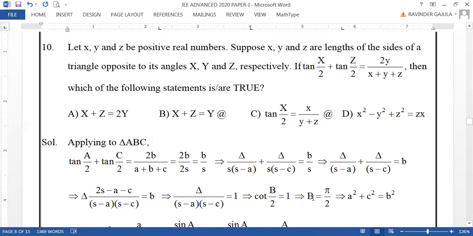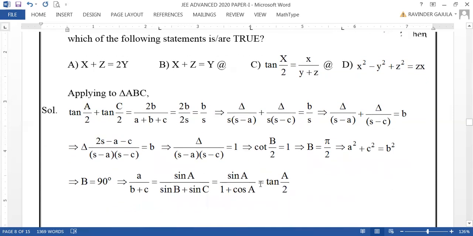When B equal to pi by 2, the triangle is a right angle triangle with the right angle at B. So small b is the hypotenuse. Then a square plus c square equal to b square, my dear friends. Then what you can write? When B equal to 90 degrees.